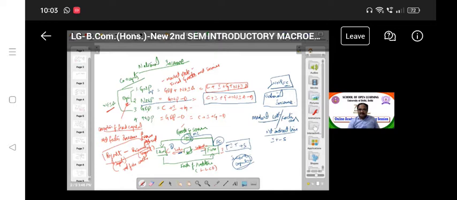And subsidies are what we receive from the government, so we must include that. So in the factor cost, indirect taxes are excluded and subsidies are included. Coming to the market price, GNP at market price means plus indirect taxes minus subsidies. Why? Because in the market price we already pay the tax, so we must include that.